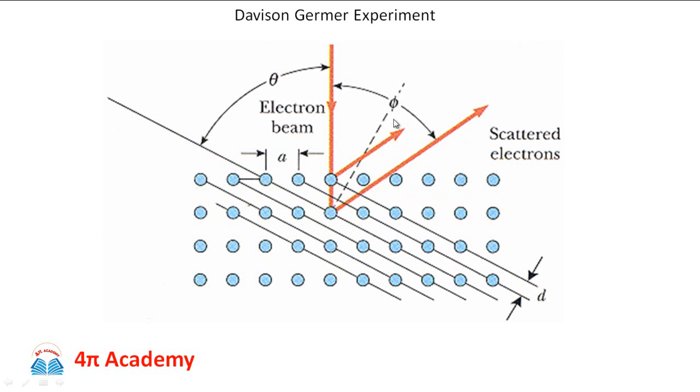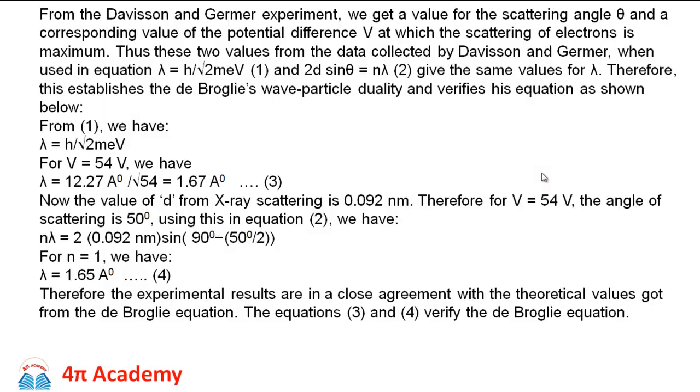This phi is the scattering angle. For 54 volt accelerating potential and 50 degree scattering angle, they measured the first order diffraction.